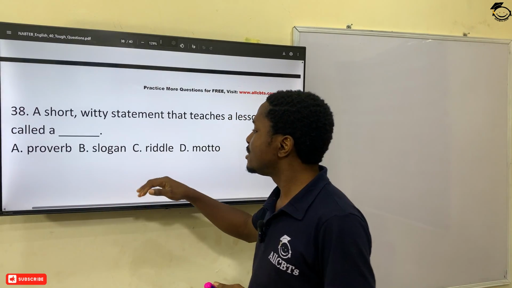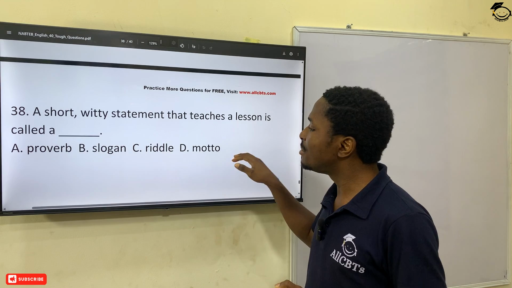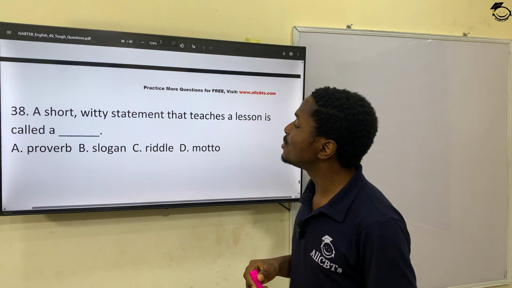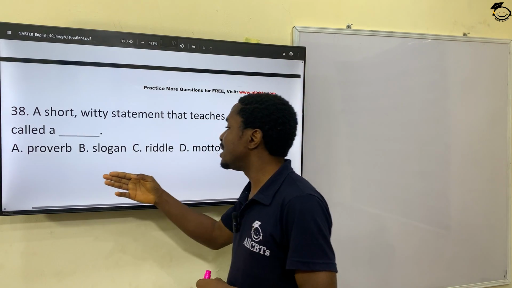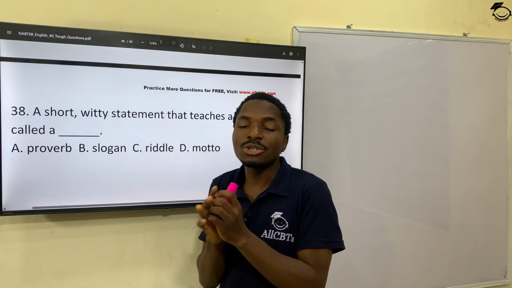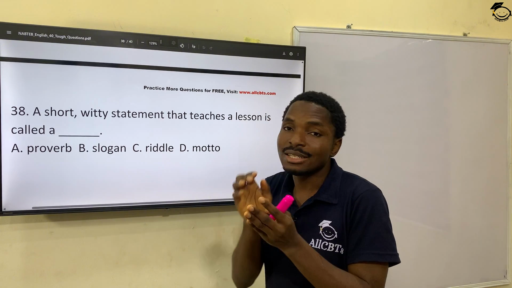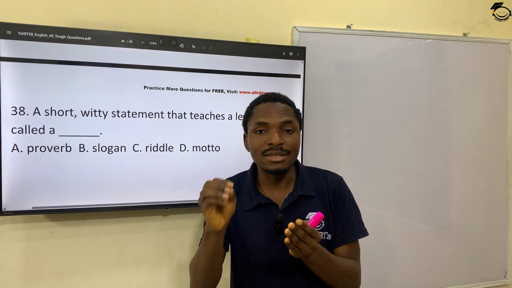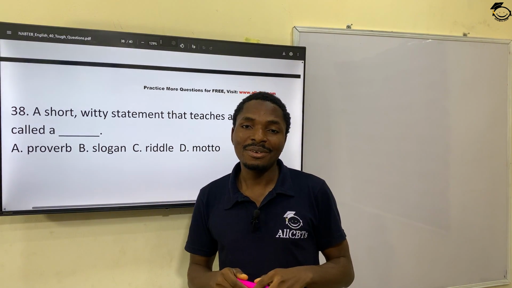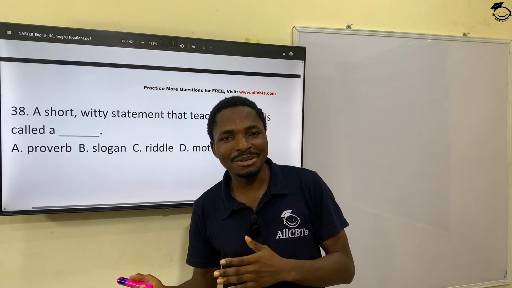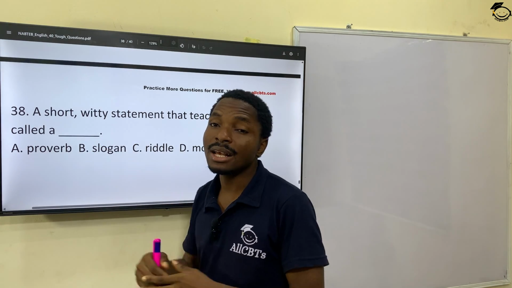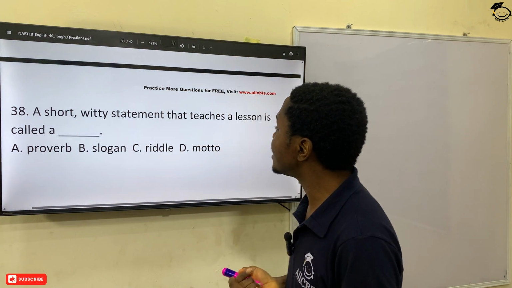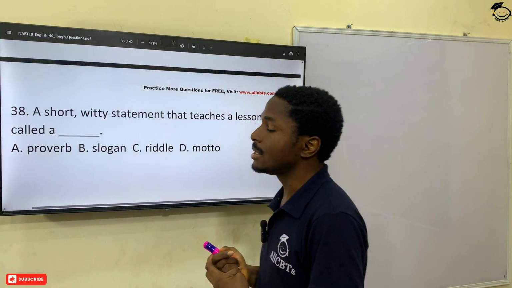38, proverb, slogan, riddle, or motto. A short witty statement that teaches a lesson is called a what? It's called a proverb. Proverbs are short statements that have lessons for you to learn from. Especially African proverbs. You know a lot of them. And they are witty. Witty means clever. A short, clever statement that teaches a lesson is a proverb.